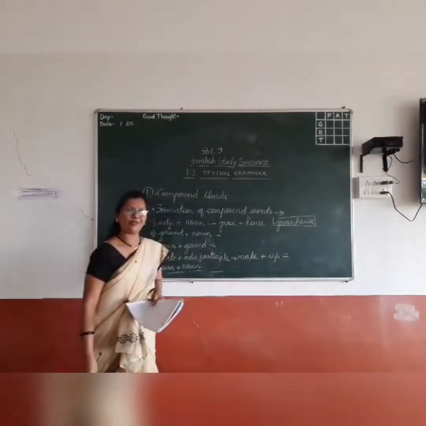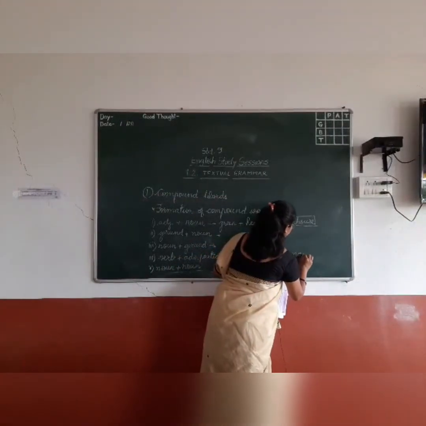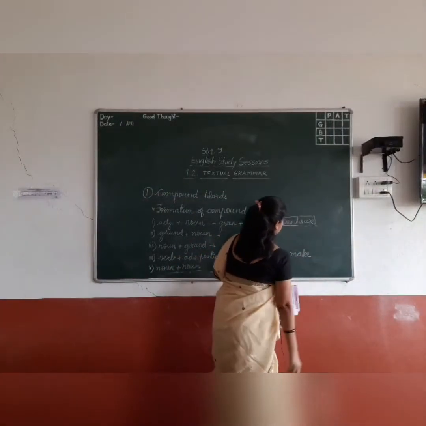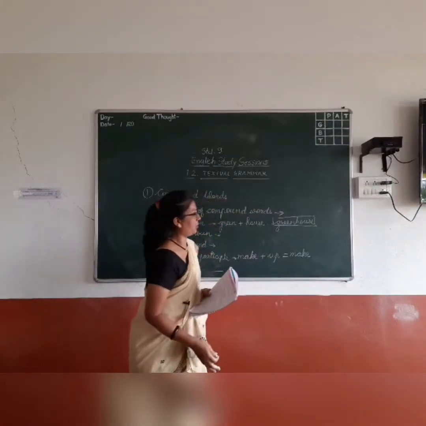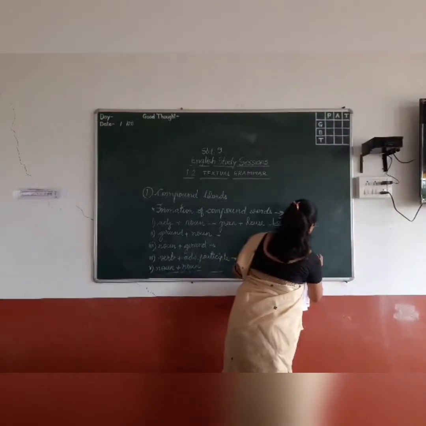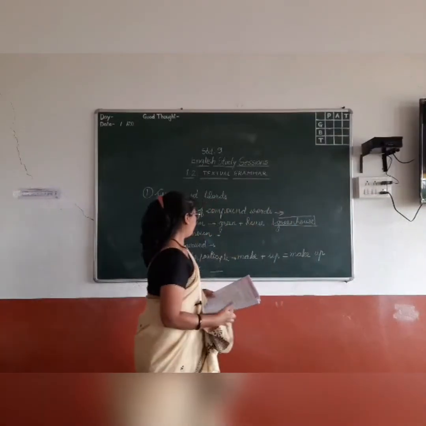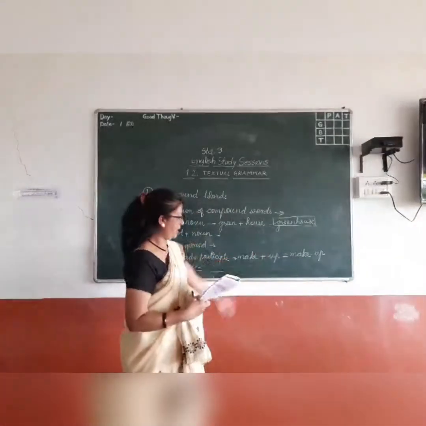Which word comes out? Make up. How should we write? What is the style of writing this? Is it solid, is it open or is it hyphenated? Yes, you are right. It's hyphenated. So there is a hyphen between these two words. Make up becomes make-up.